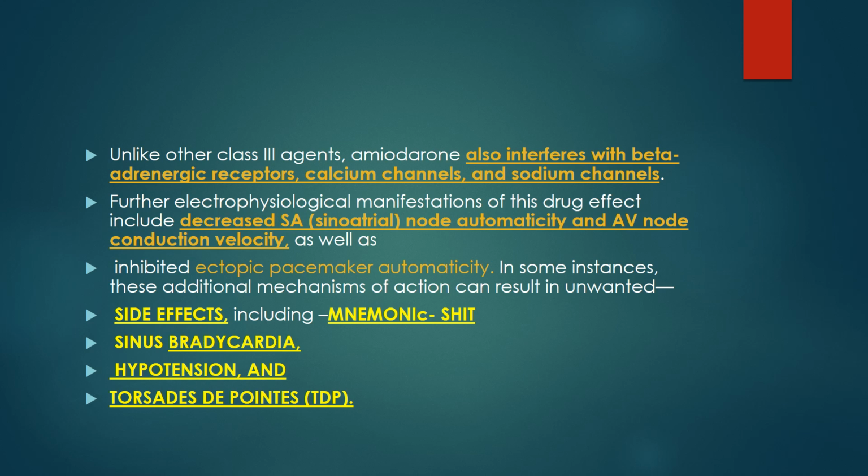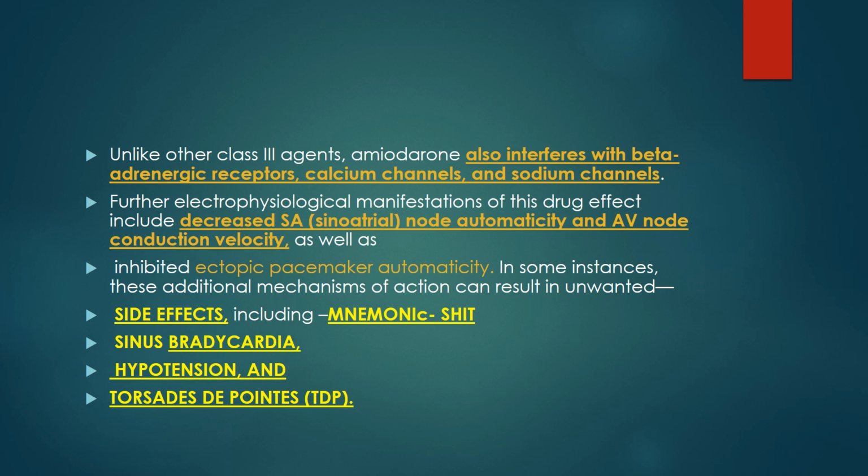So it does these two things: it decreases the automaticity of the SA node, which generates impulses, and the AV node conduction velocity, as well as inhibiting ectopic pacemaker automaticity if there are any ectopic foci. The main pacemaker is the SA node, then the impulse goes to the AV node and Purkinje fibers; this is physiological. The foci apart from these traditional SA node and AV node are called ectopic foci, so this reduces ectopic pacemaker automaticity also.